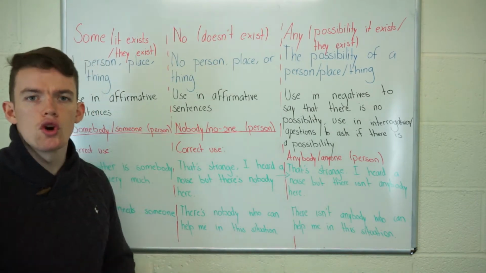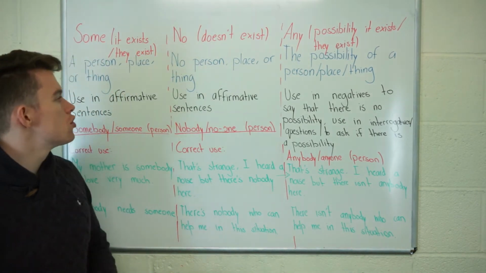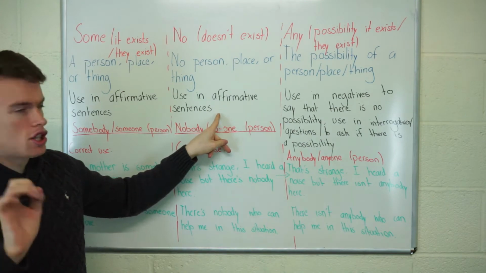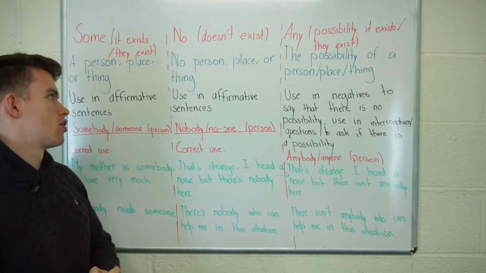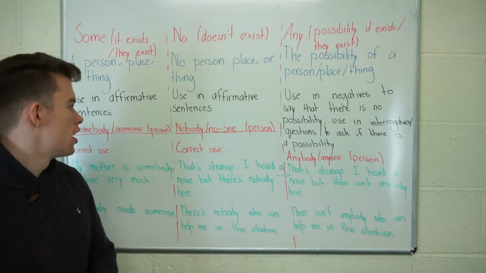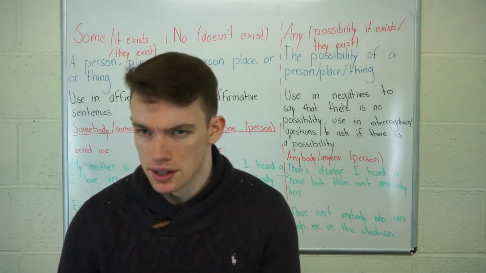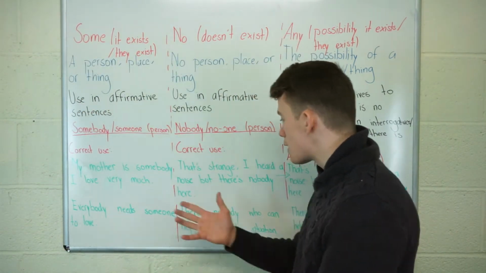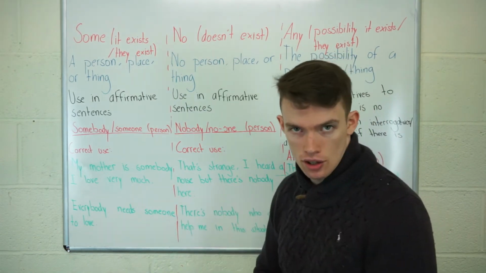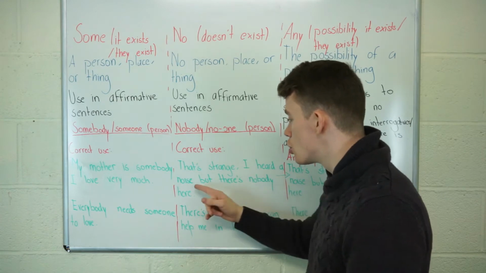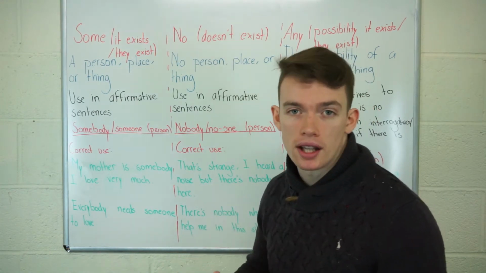So nobody and no one we use in affirmative sentences to say that no person exists, no place exists, or nothing exists. Okay, so we have some correct examples. That's strange, I heard a noise, but there's nobody here.